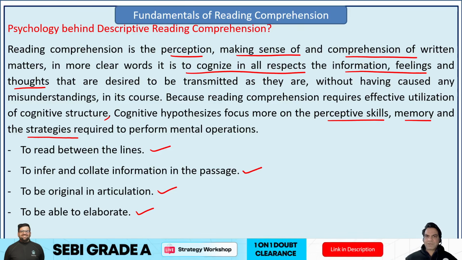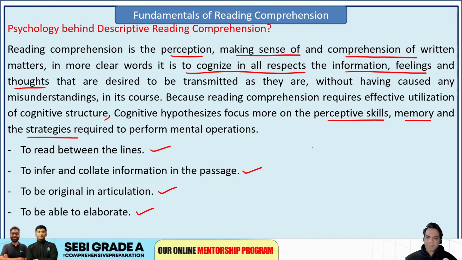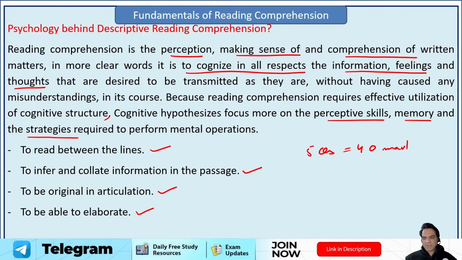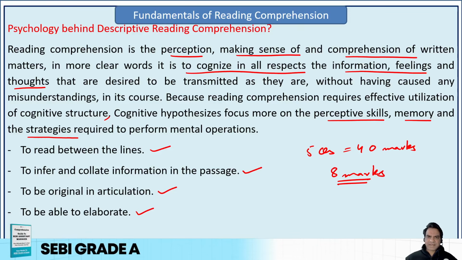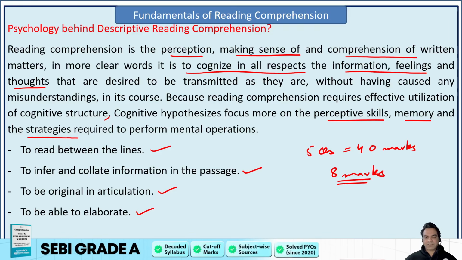So guys, every question is worth 8 marks. There are 5 questions worth 40 marks. That means every question is worth 8 marks, right? So for 5 questions, the weightage is 40 marks. So you can imagine, for 8 marks, you have to write at least 80 to 90 words for every answer. That means you will be writing around 350 to 400 words for your comprehension after reading it. So that is something that needs getting used to, and that is why you should start practicing your comprehension answers as well.